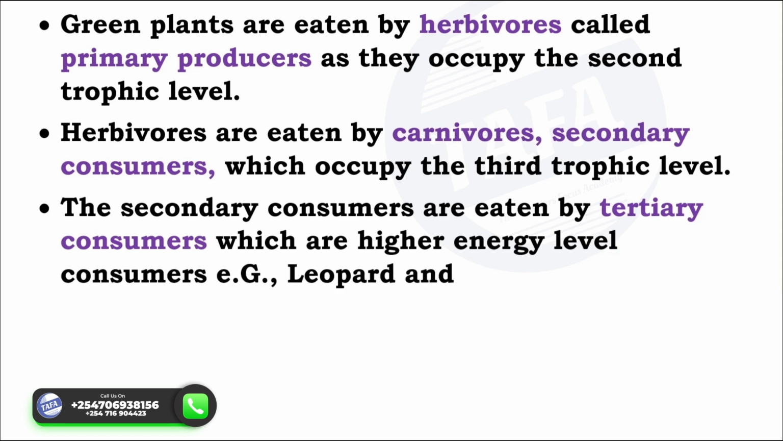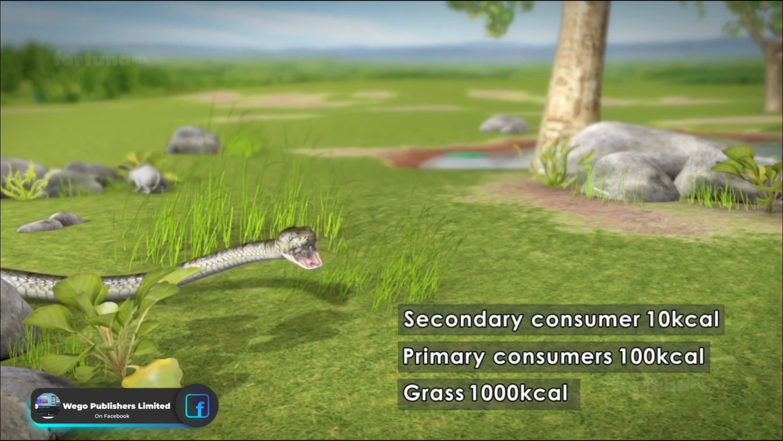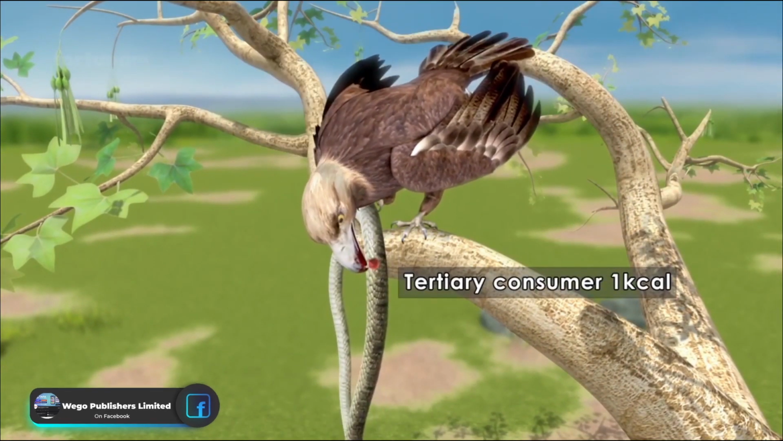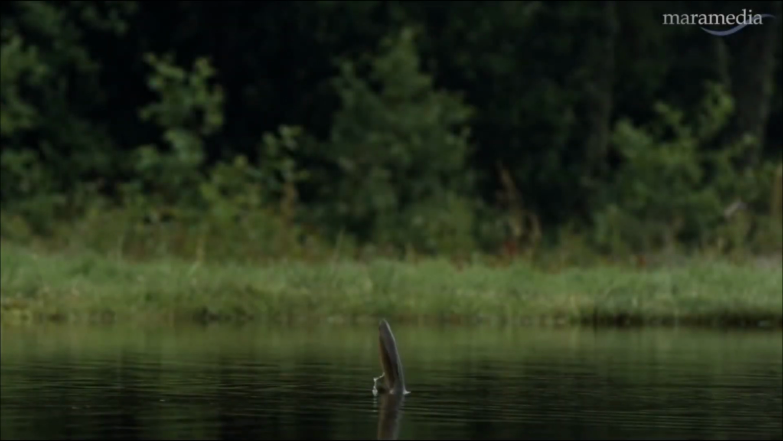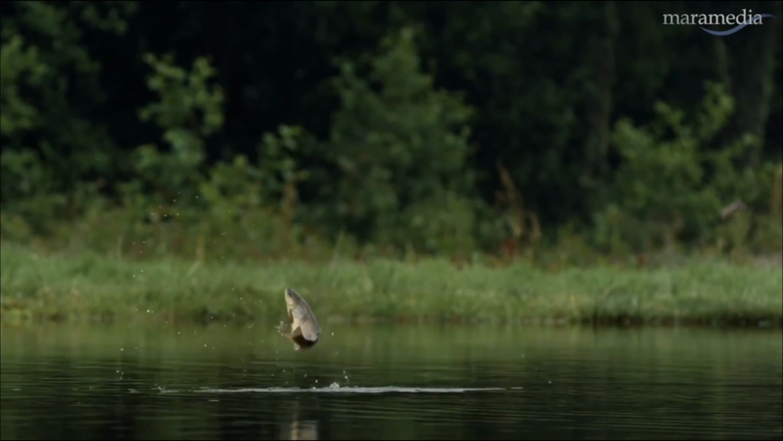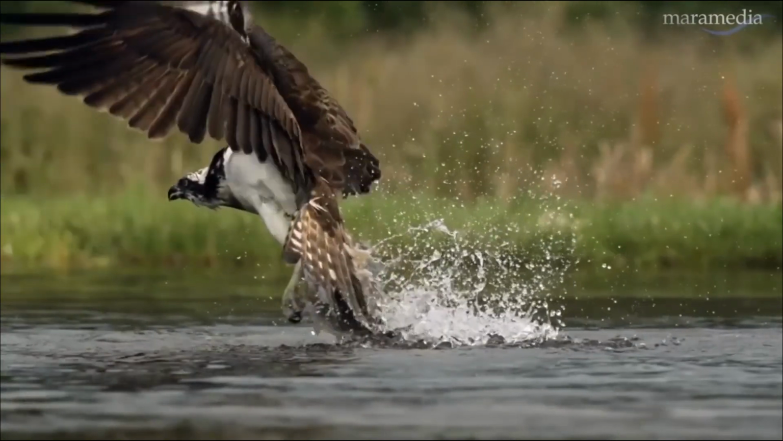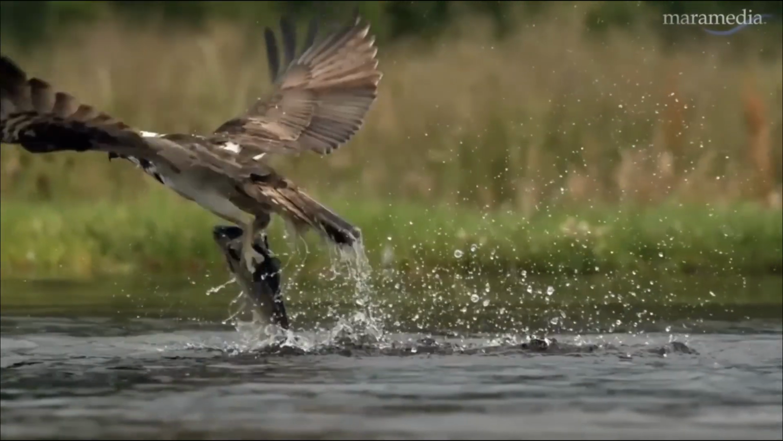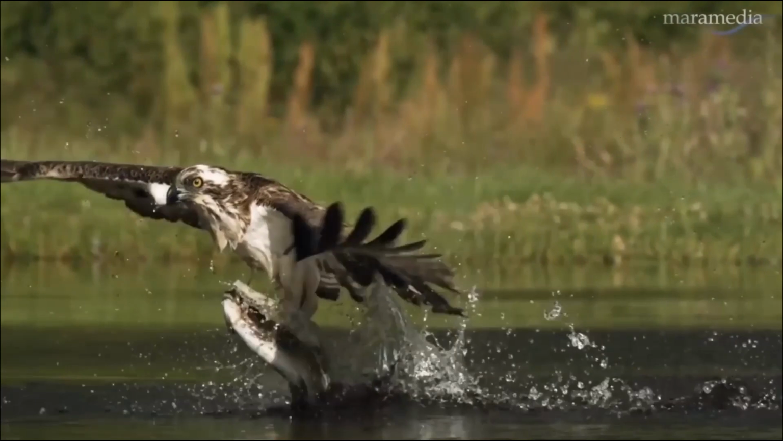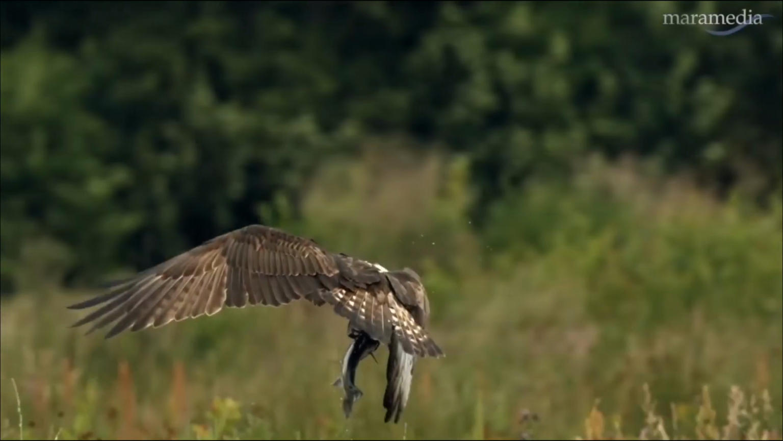So in other words, it goes from producers to primary consumers, secondary consumers, then tertiary consumers, and finally quaternary consumers. Now, what are examples of tertiary consumers? Leopard, and shark in an aquatic system. What are examples of quaternary consumers? These are mostly scavengers. The dead bodies of primary, secondary, and tertiary consumers and leftovers of predators are eaten by scavengers, mostly known as quaternary consumers. A good example is the vulture.